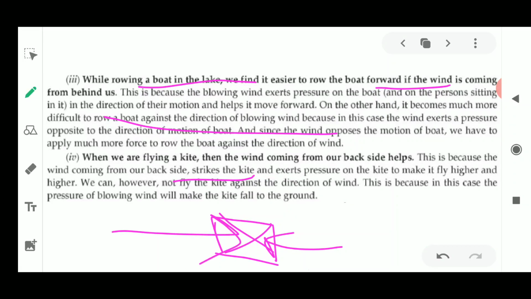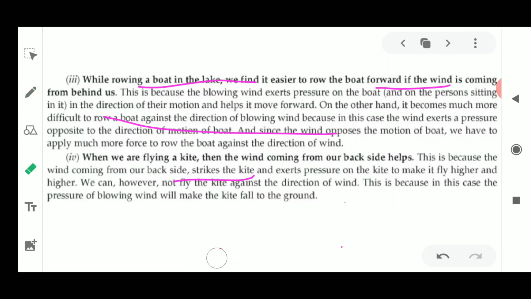And if the air is coming from this side, it is not going to fly very high, because the air is going to make the kite fall on the ground again. Why? Because the air is exerting pressure in the opposite direction, so the kite is not able to fly in the sky because of the high pressure exerted by the wind on this kite.